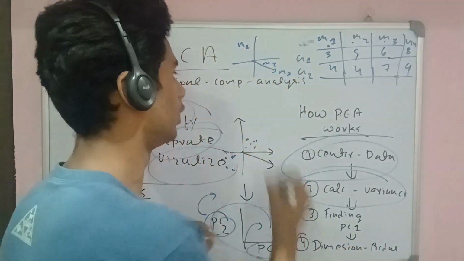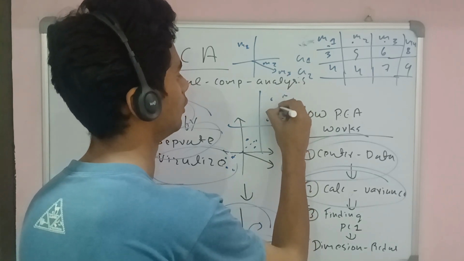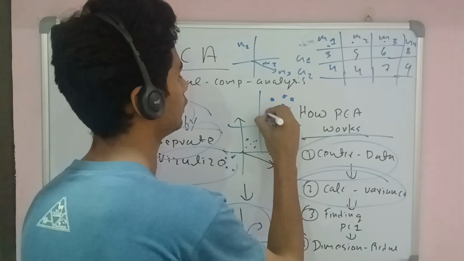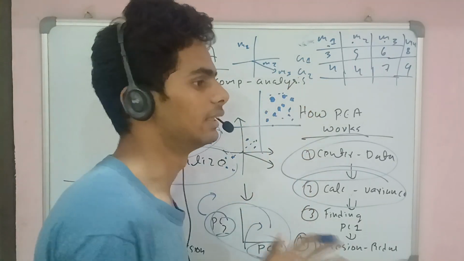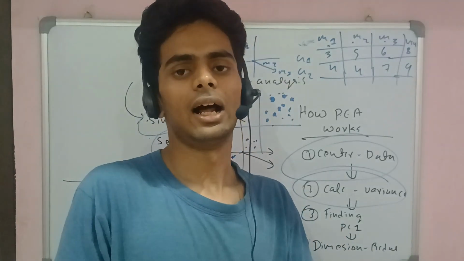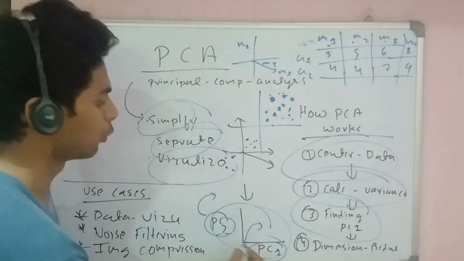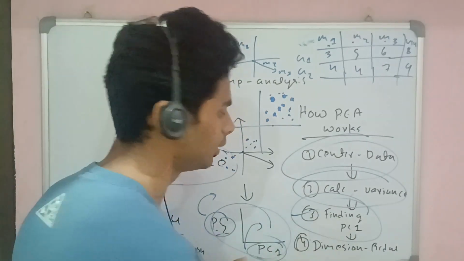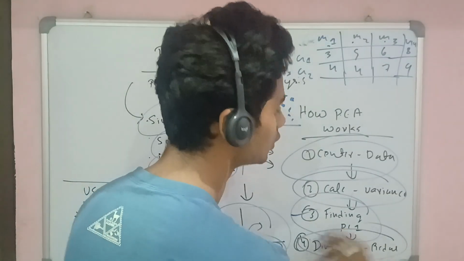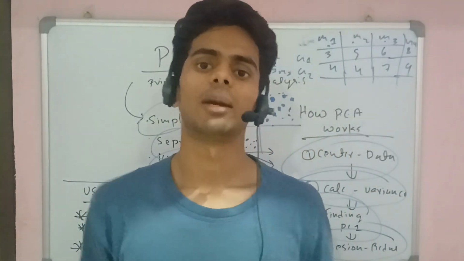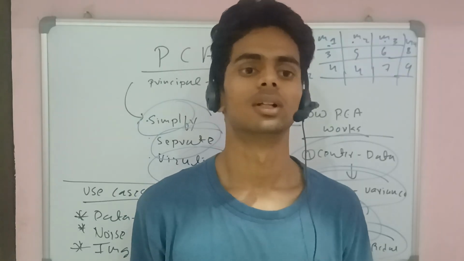Suppose this is a model with lots of data points. They look at how much this data point differs from that one, calculate the variance, analyze it, and find PC1 and PC2, arranging the components according to the variance. Then comes dimension reduction: they keep the important information and remove what is not useful.